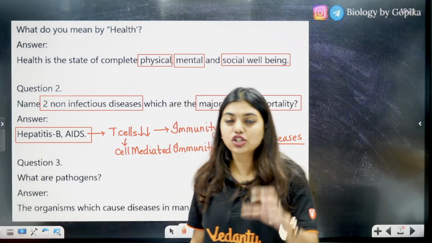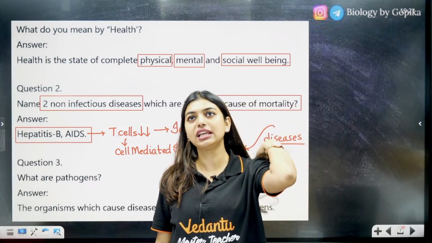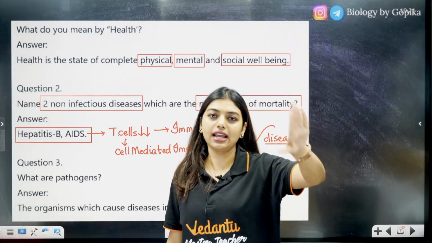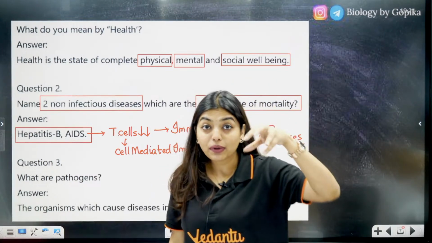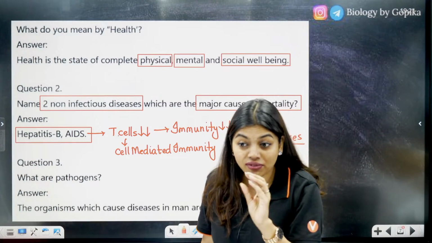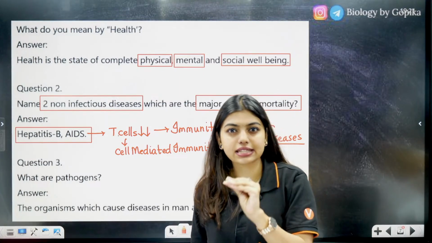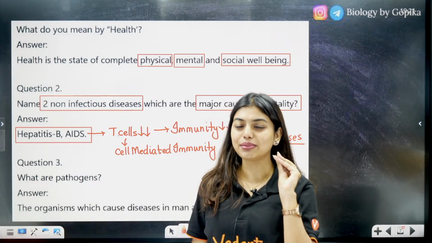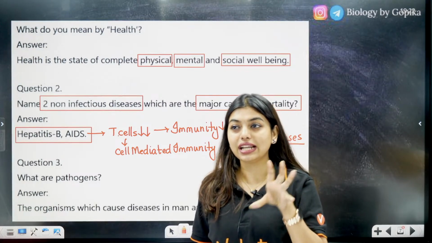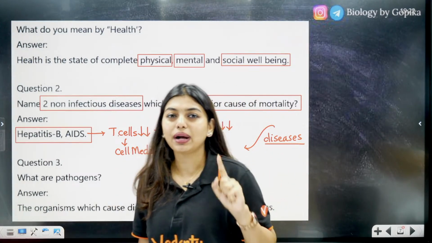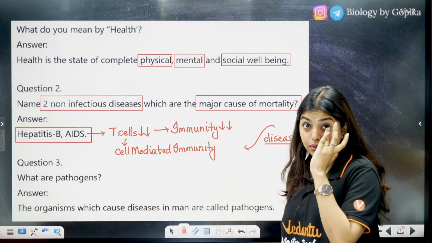Understood? Clear? This concept is not clear to many of the students. They think, oh ma'am, AIDS only, AIDS causes the disease. No. Opportunistic diseases are the ones which are waiting, telling themselves, okay, wait, T cells have become less now, immunity is very less, now let me go attack, then surely it is going to spread, it is going to become infectious.